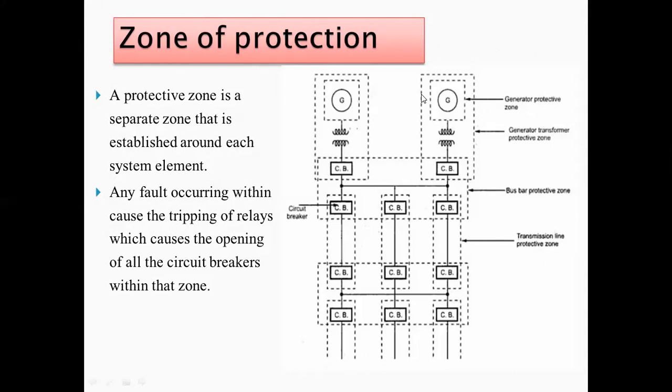So, when we are considering our whole power system, you already studied this in power system, there are mainly three parts: generation, transmission, and distribution. In transmission there is primary transmission and secondary transmission.